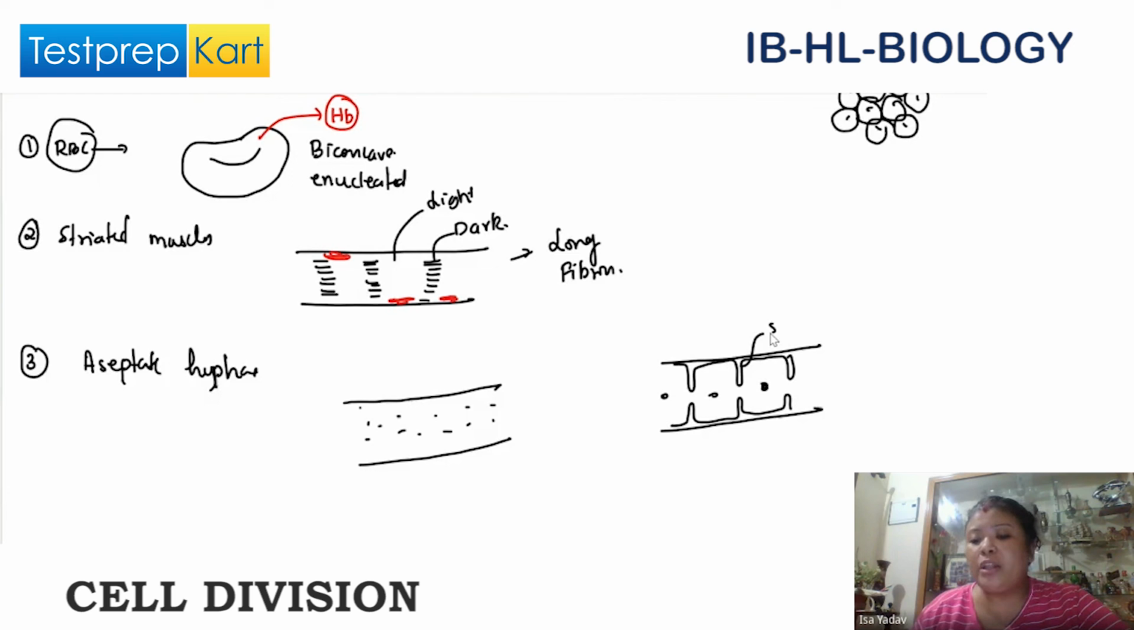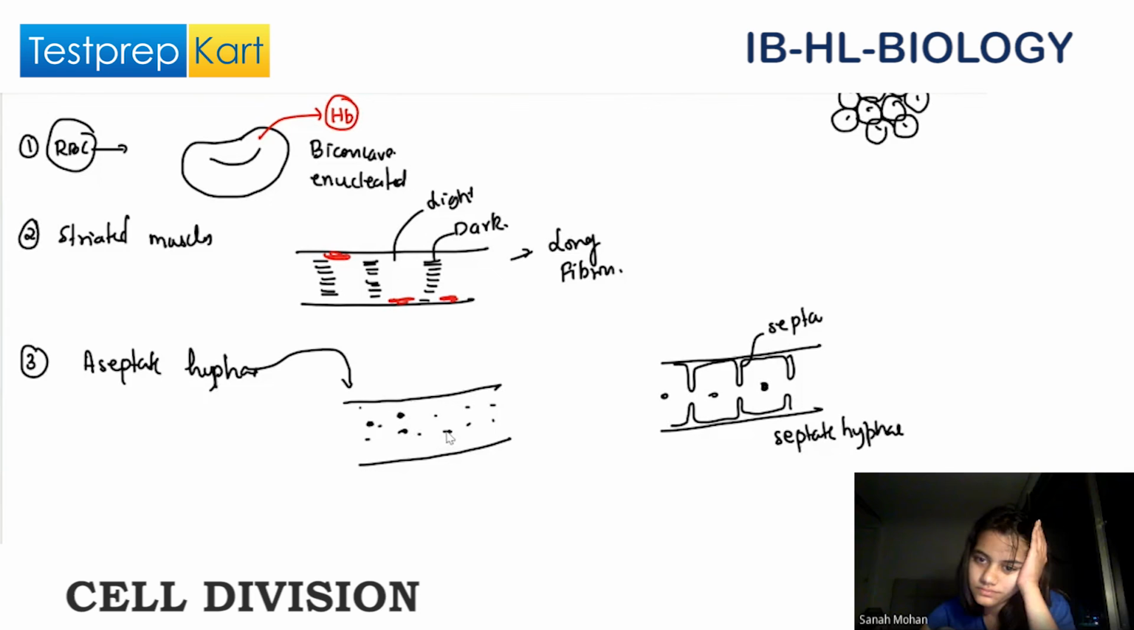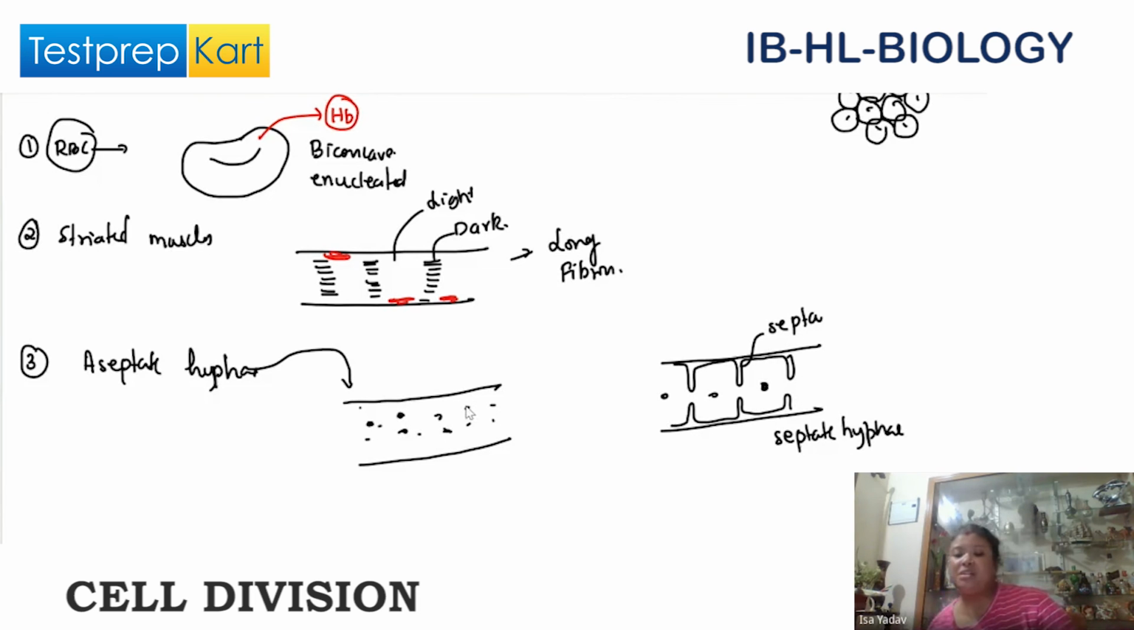This is called septa. So this is septate hyphae, and it's found in the higher fungi. This is aseptate hyphae, multinucleate. The cytoplasm is flowing without any obstructions. These are found in the lower fungi.